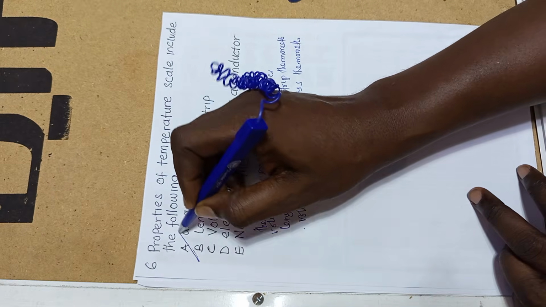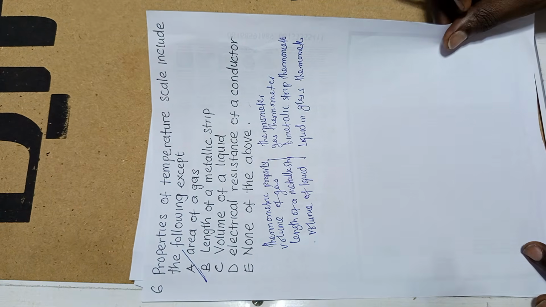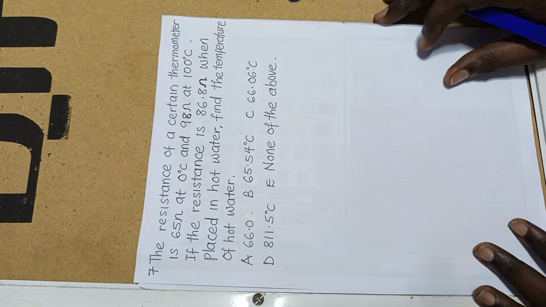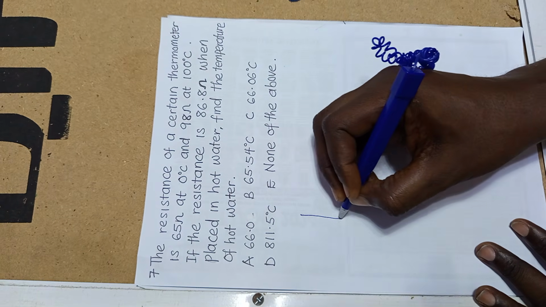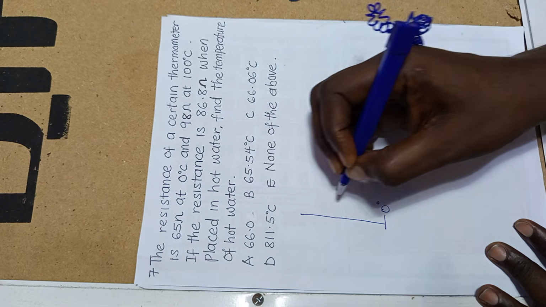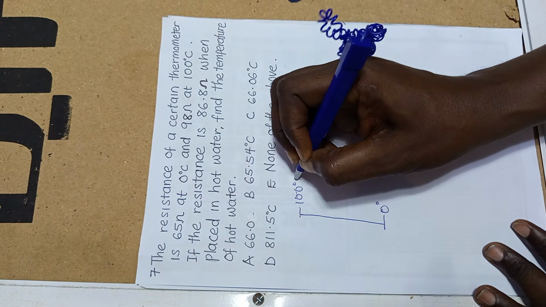But this one is the wrong answer, the odd answer. The resistance of a certain thermometer: this is 0 degrees, this is 100 degrees Celsius.